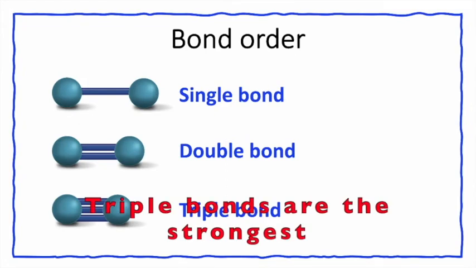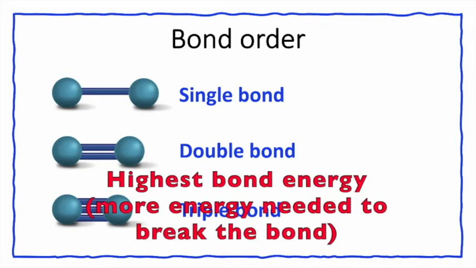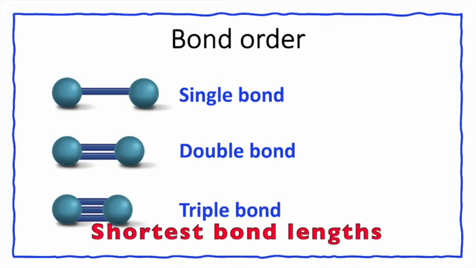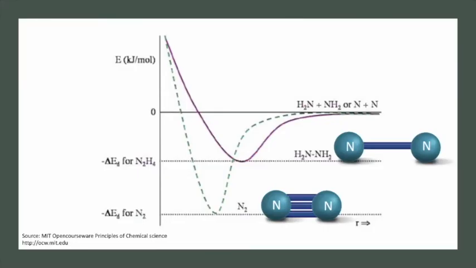Triple bonds are stronger than double bonds and single bonds. Triple bonds have the highest bond energies, and they also tend to have the shortest bond lengths. So let's look at this diagram again. This diagram is looking at the bonds between nitrogen atoms in two different molecules.